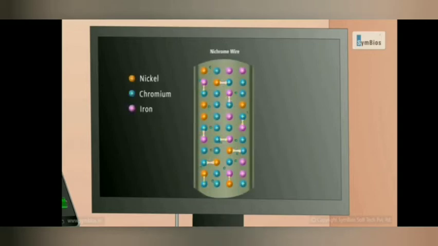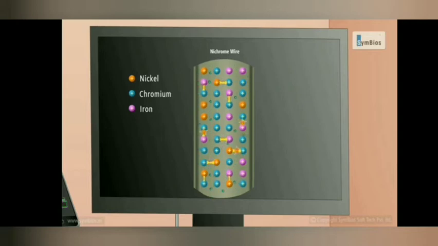Now come to the nichrome wire. Nichrome is an alloy of nickel, chromium and iron. In this wire, more obstacle is offered to the moving electrons. Here more collisions take place. The obstacle is more, so the moving is very tough.